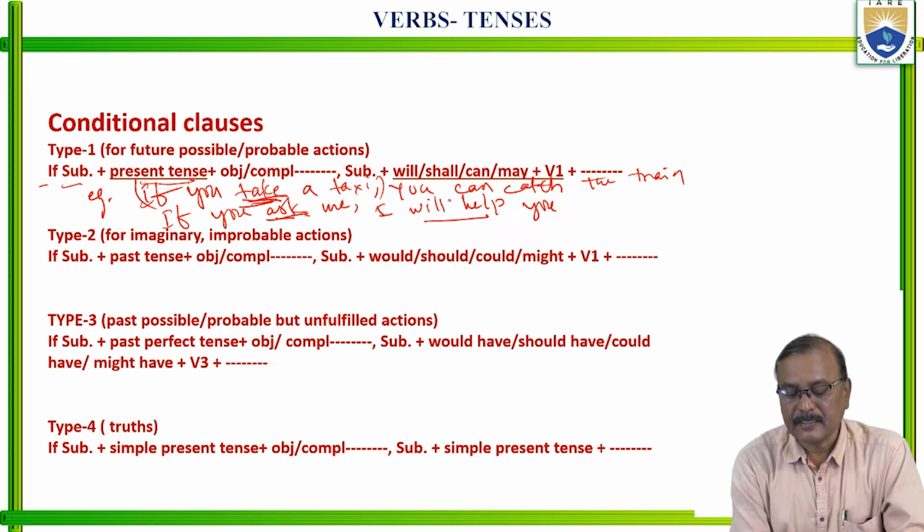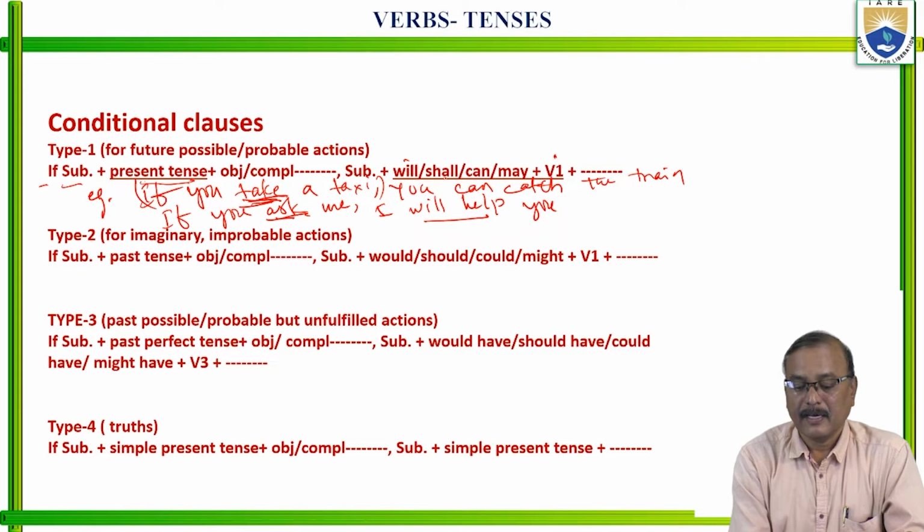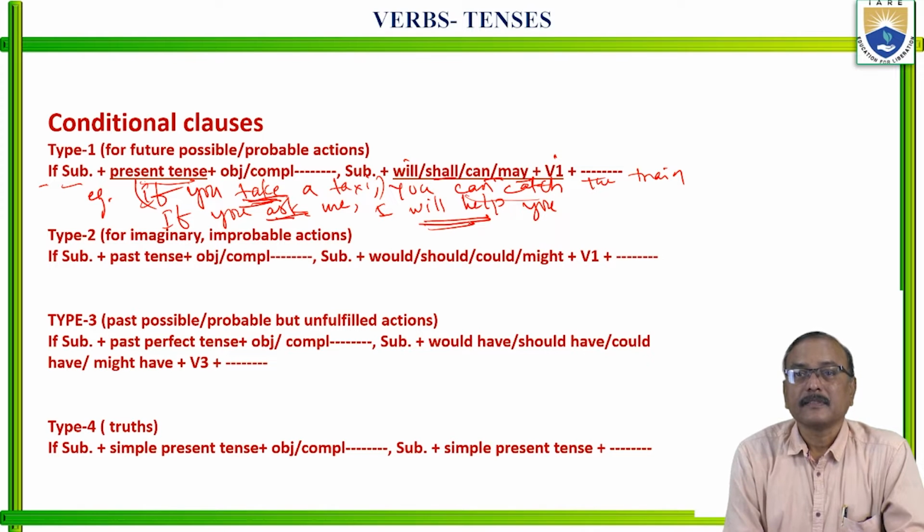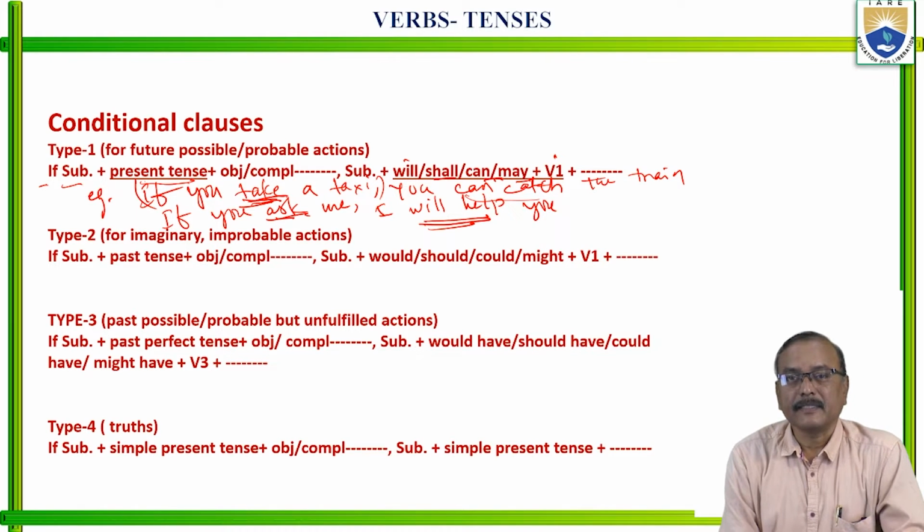And in the main clause, you can use here will plus V1 or shall plus V1 or can plus V1 or may plus V1. Is it clear? So if you take a taxi, you can catch the train. Can plus V1. If you ask me, I will help you. Right? So this is the method.